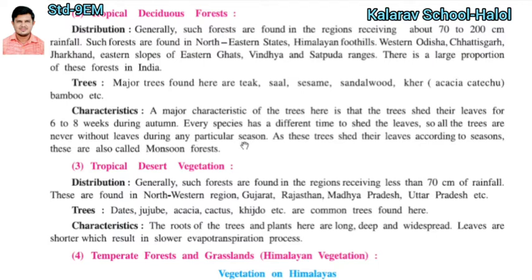During autumn, you can't find every tree having shed its leaves. So this is the most important characteristic of the tropical deciduous forest, as these trees shed their leaves according to the season. Just because of that, another name of the tropical deciduous forest is monsoon forest.